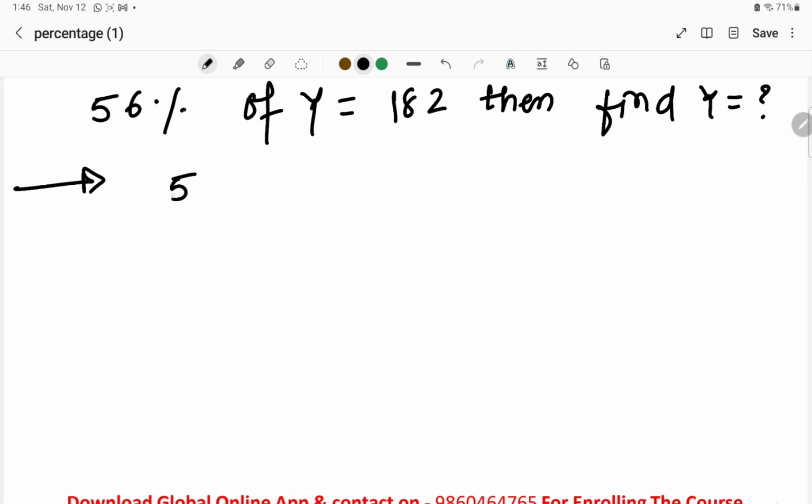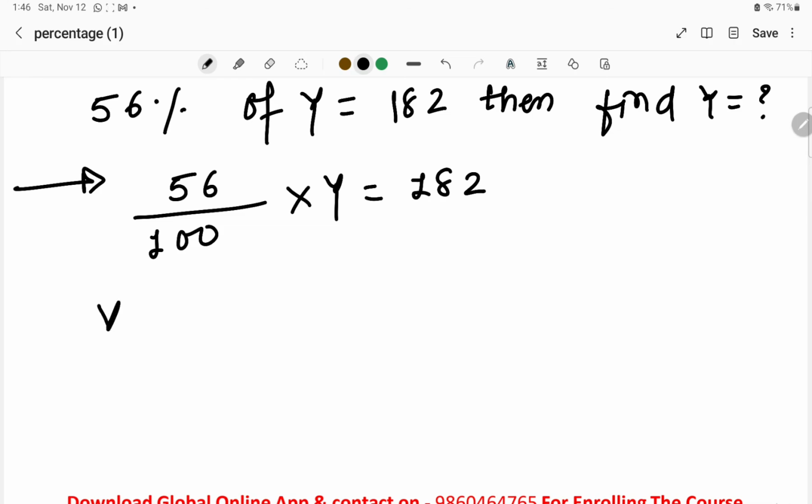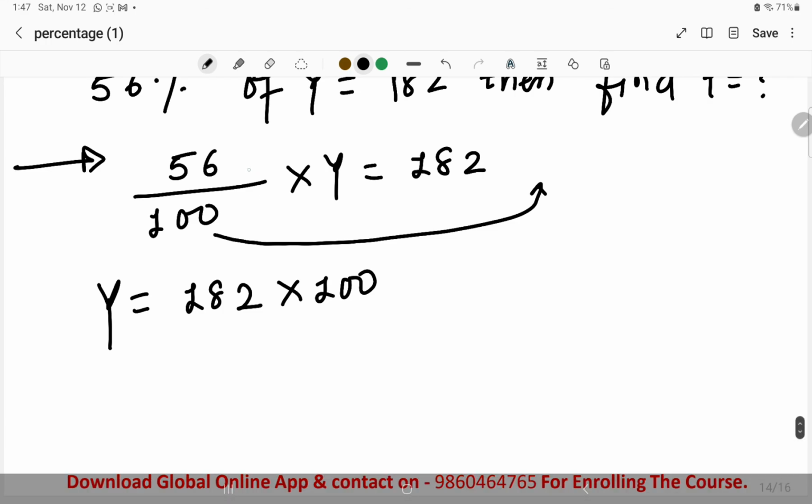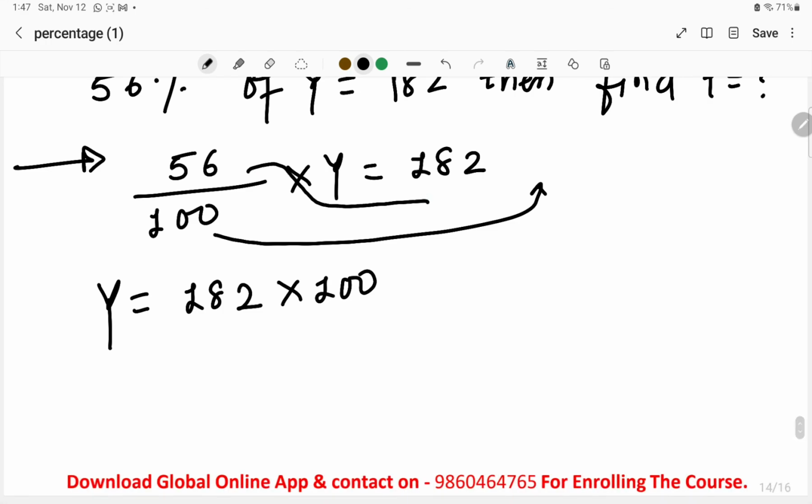Here, 56 upon 100 into y is equal to 182. We have to calculate the value of y. We can clearly calculate that y is equal to 182 into 100, as 100 is in division, when it goes to this side it will go in multiplication. 56 is in multiplication, so it goes to the other side in division form, so divided by 56.